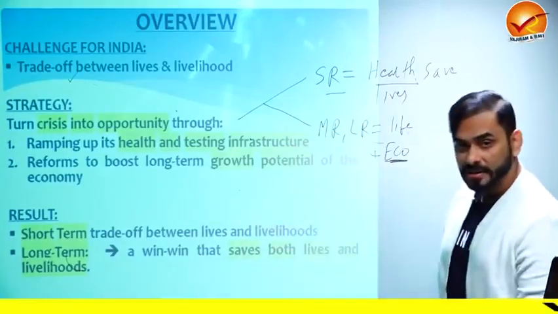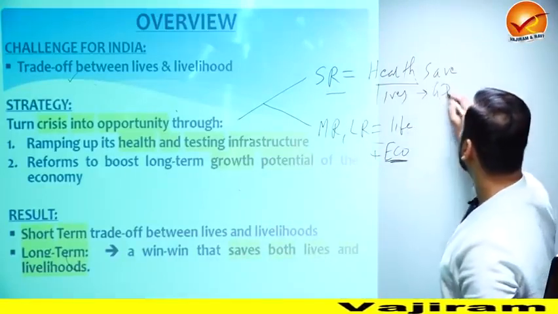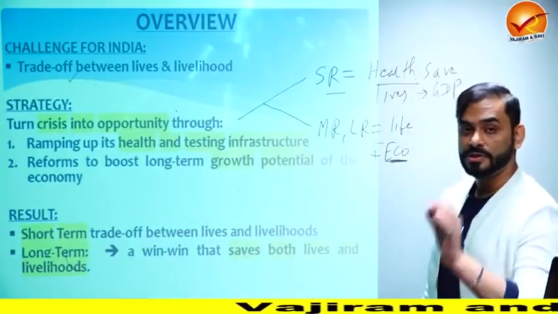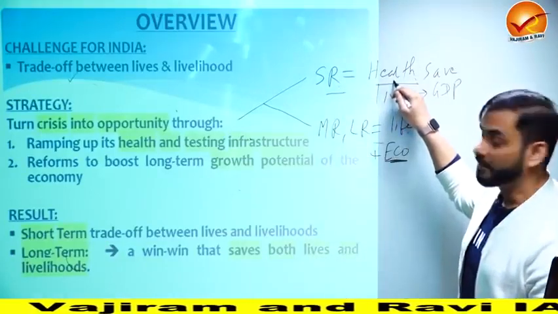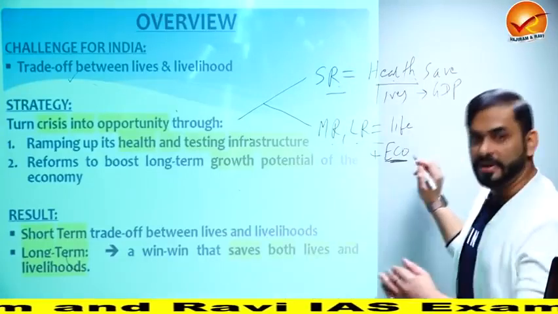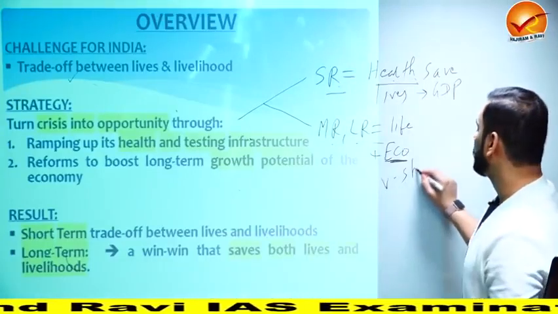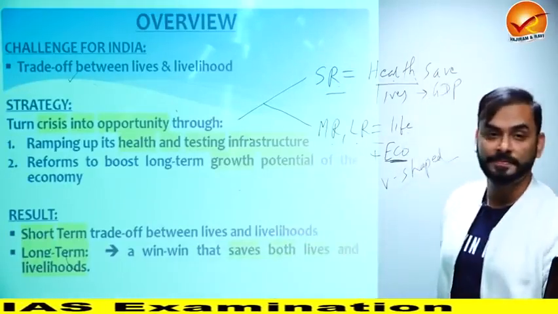And what is the result? The result is exactly this. In the short run, India lost a lot of GDP because we followed a strategy where we wanted to save lives. And in the medium and long run, India is now showing a recovery called a V-shaped recovery, which we will discuss towards the end of this lecture. But that is the result.